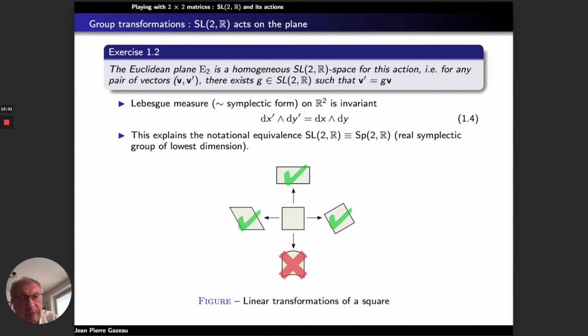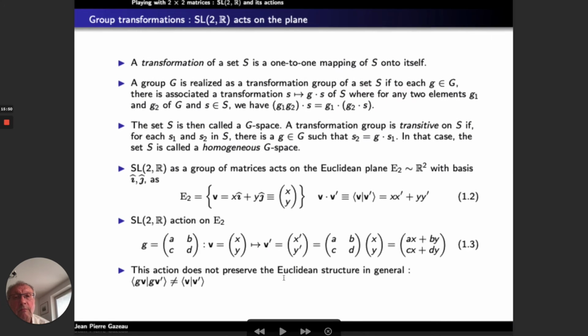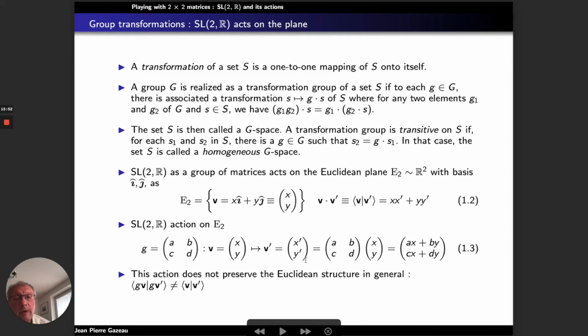So it's precisely equation 1.4: dx prime wedge dy prime is equal to dx wedge dy, where x prime and y prime are given in terms of x, y by this expression.